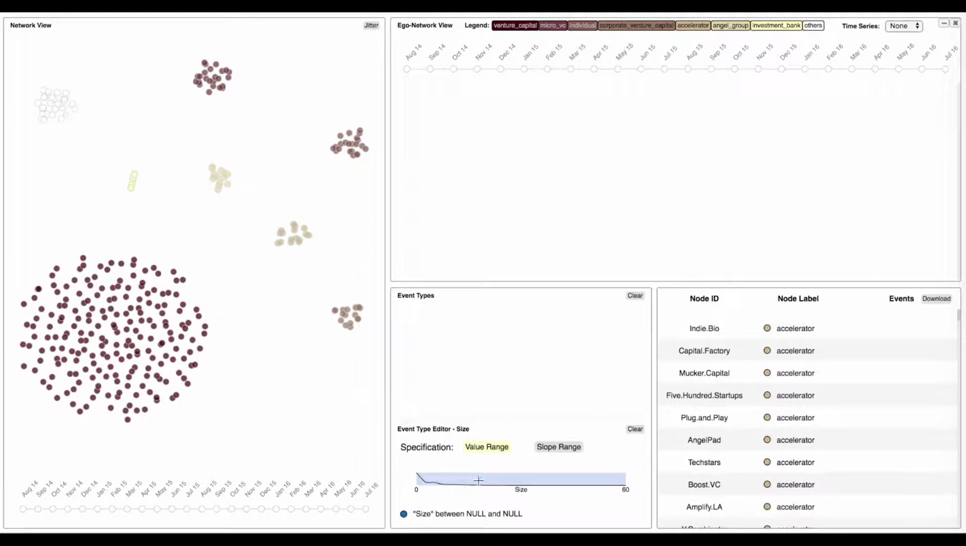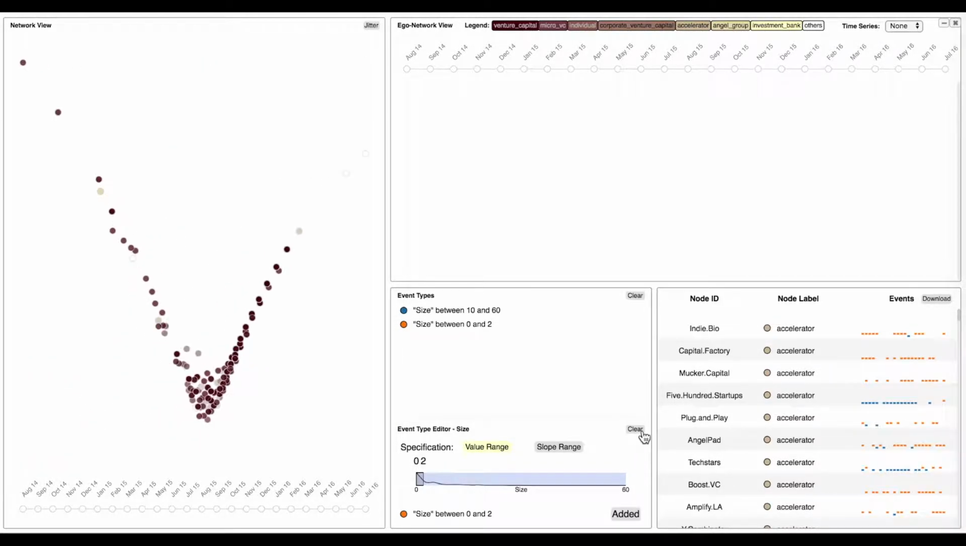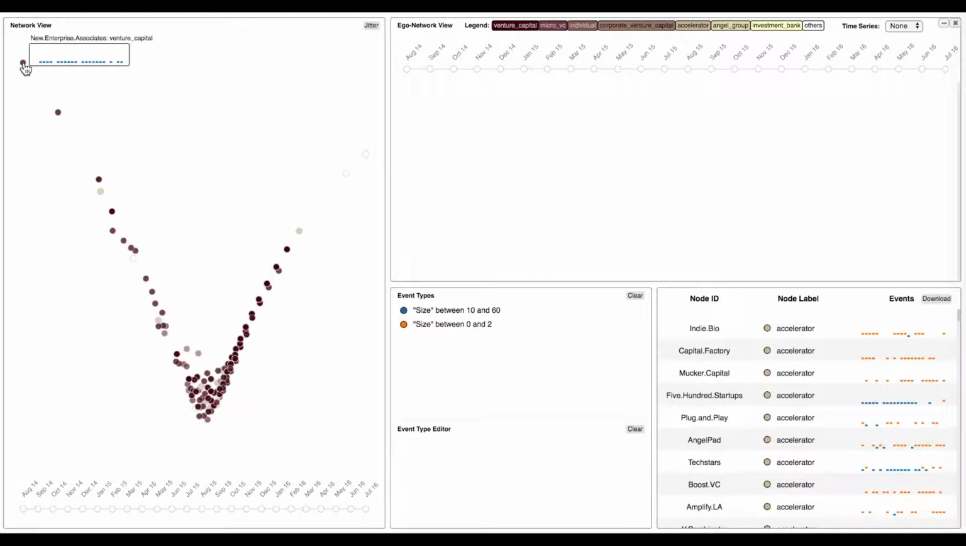We create two event types: size between 10 and 60, representing size is large, and size between 0 and 2, representing size is small. From the MDS plot, we observe that there are a few companies which maintain a large size over time, such as New Enterprise Associates and SV Angel. And there are a few companies which maintain a really small size, such as Biogenerator.